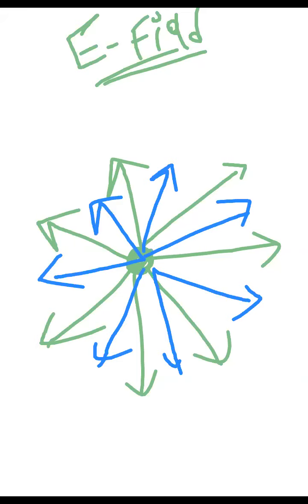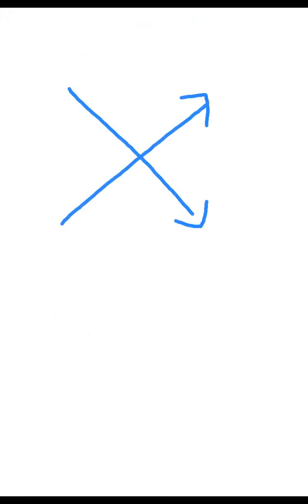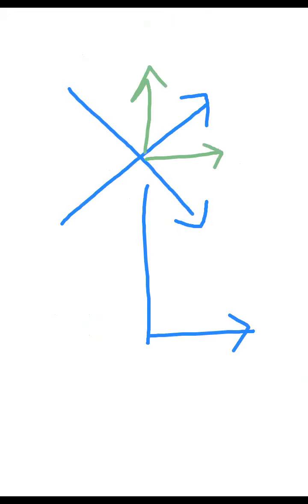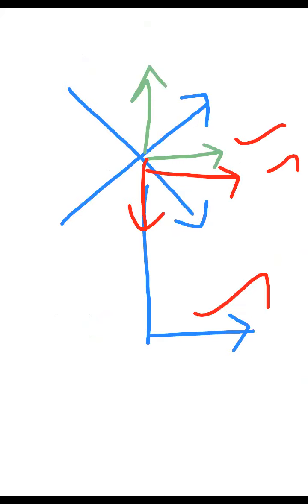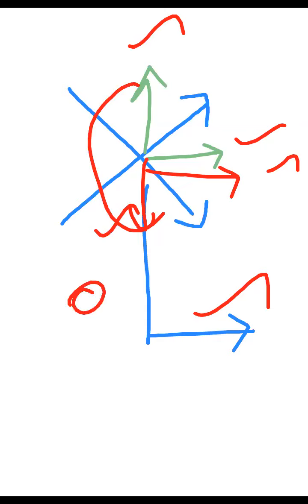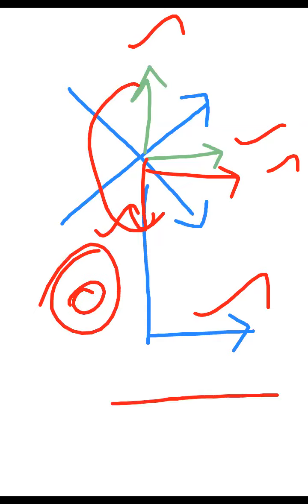What is the idea I am telling? Say one electric field is coming in this way, and one electric field is going in this way. This is the effective electric field. This is the component of the first electric field, and this is the component of the second electric field. Now these two are in the same direction, that's why I am putting the vector here. This one and this one are in opposite directions. If you add these two, that is 0. That's why finally you will get an effective electric field only in this direction.